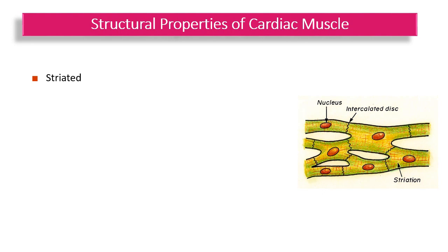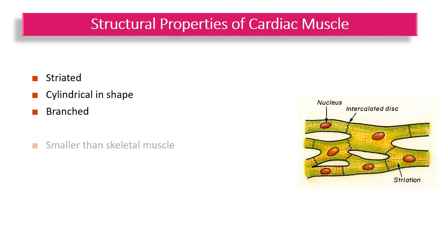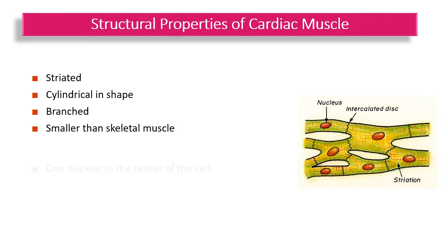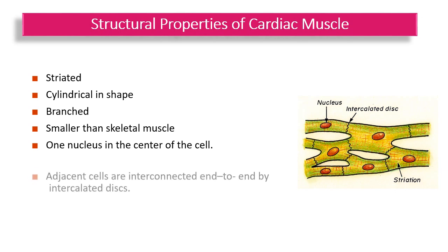These are the structural properties of cardiac muscle. You know they are striated. Look at the picture. They are cylindrical in shape and branched in appearance. You can see that these are smaller than skeletal muscle, as of only 14 micrometer in diameter, while the skeletal muscle are around 10 to 100 micrometer in diameter. They have one nucleus in the center of the cell, as many nuclei are present in skeletal muscle.